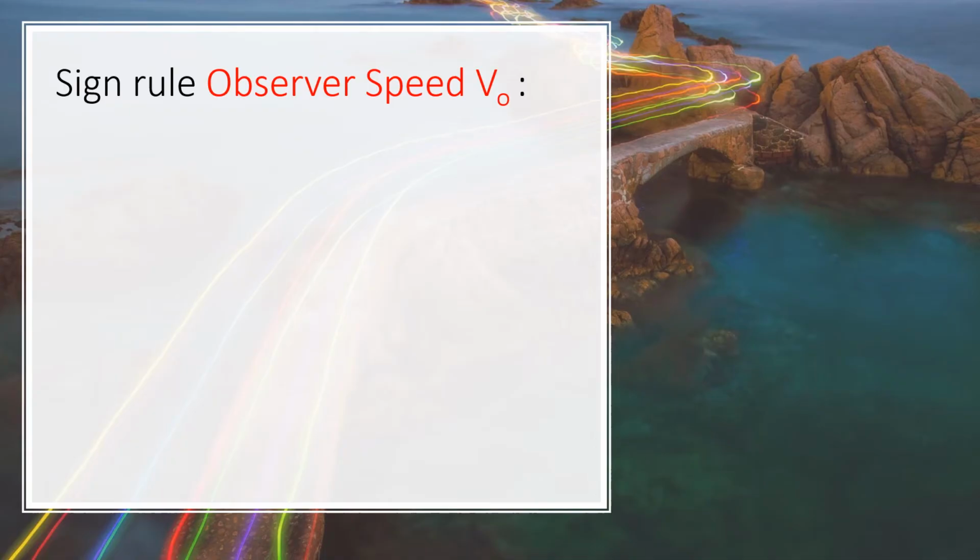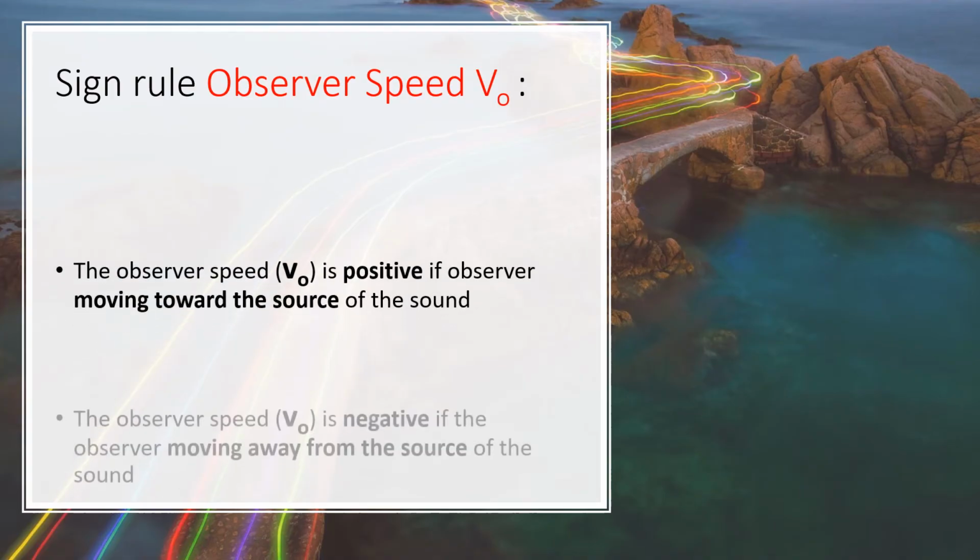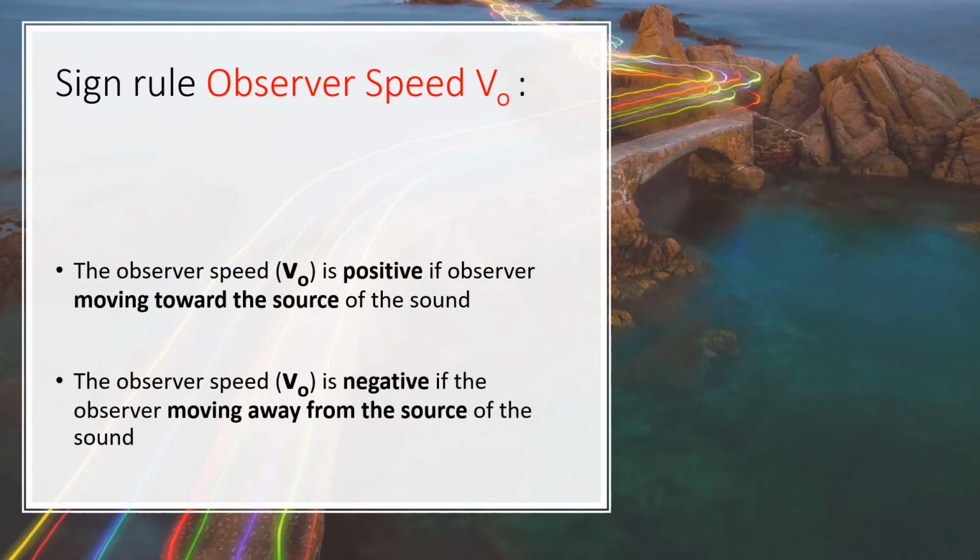Kailan siya magiging positive? Kailan siya magiging negative? So, the first condition is that the observer speed v_o is positive if the observer is moving toward the source. So, kapag yung ating observer papalapit siya dun sa ating source, the v_o is positive. On the other hand, kapag palayo siya sa ating source, yung speed niya is negative. So, that is the rule.